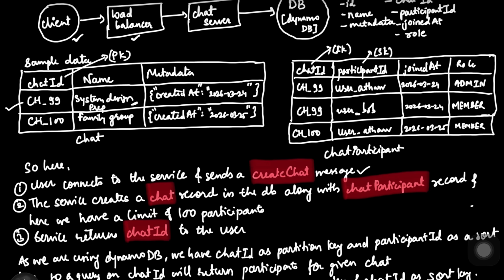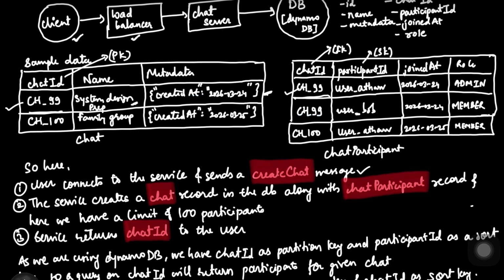So this is populated, and along with this chat record which we have created, we will be having entries in the chat participant table as well. Also we have a limit of 100, right? We have already mentioned in our functional requirement that we'll be having a limit of 100 participants at max in a particular chat. So here we can see that immediately in the chat participant table, we take the same chat ID which was returned when we created the chat, which is ch underscore 99. And for the chat ID, we have got user Athar, which is the participant ID. And join date and role are two kinds of metadata for that particular user.